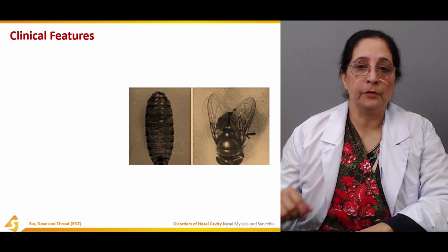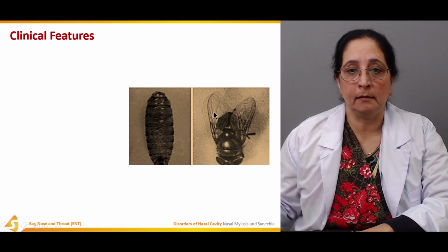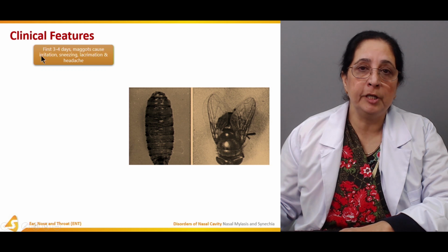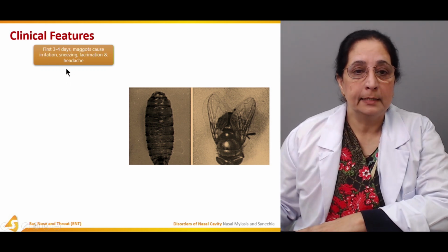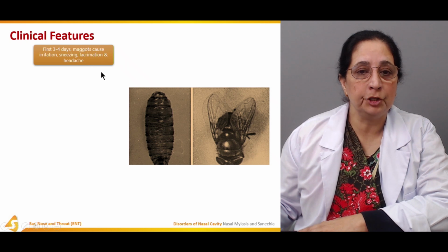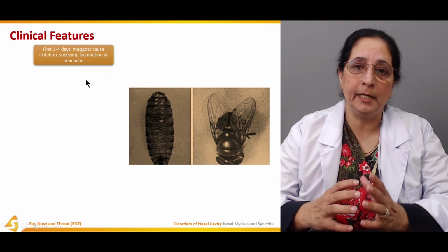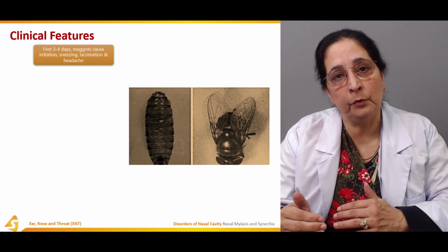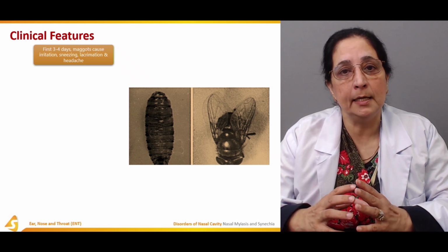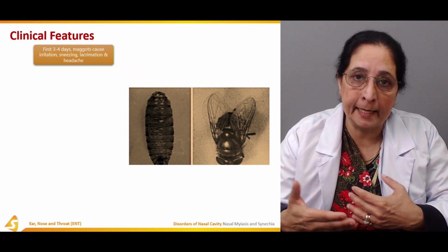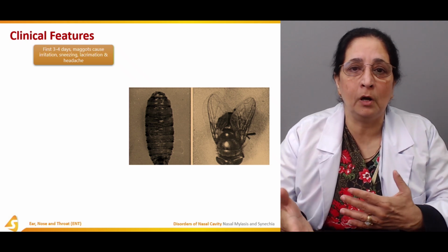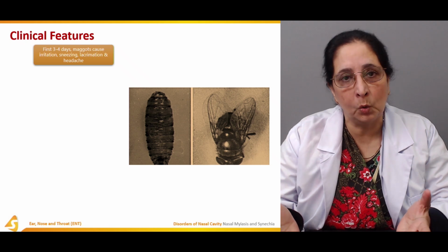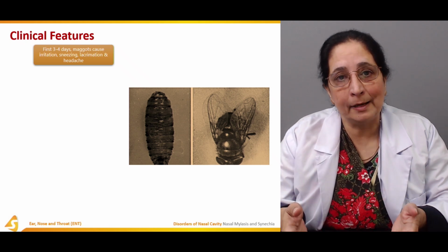Clinical features of nasal myiasis. In the first 3 to 4 days, maggots cause irritation, sneezing, lacrimation and headache. So in the beginning, there is headache, sneezing, lacrimation and irritation, all features like common cold or allergic rhinitis.